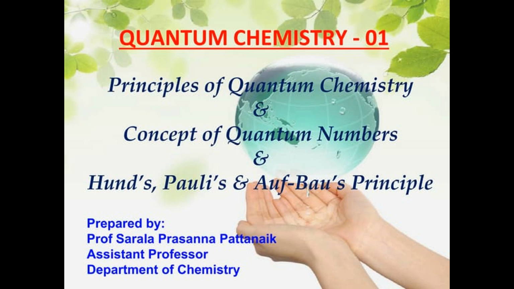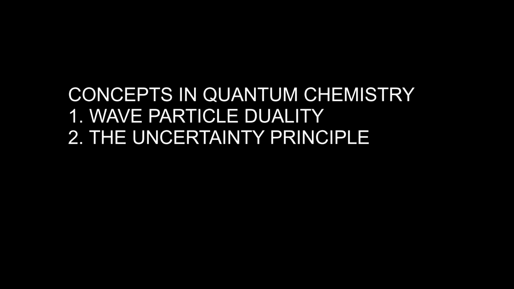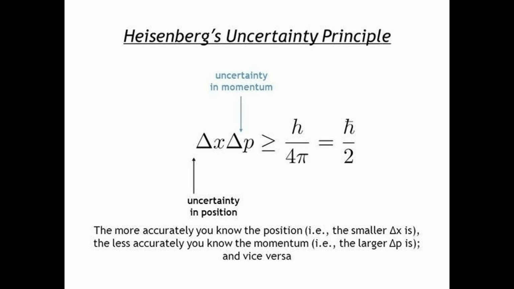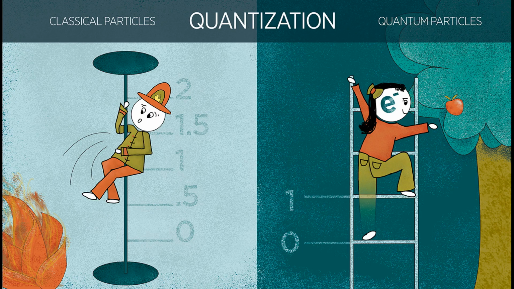So there are some concepts that we should be able to grasp when dealing with quantum chemistry. We have the wave-particle duality. This is where tiny particles like electrons behave both like particles and waves. The uncertainty principle. We can't know exactly where an electron is and how fast it's going at the same time. Quantization. Electrons can only exist in certain allowed energy levels. They can jump between them but not hang out in between.